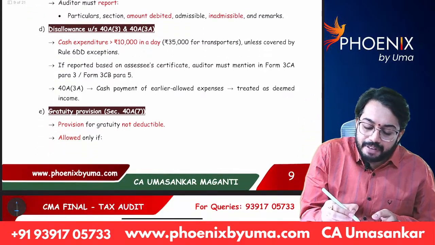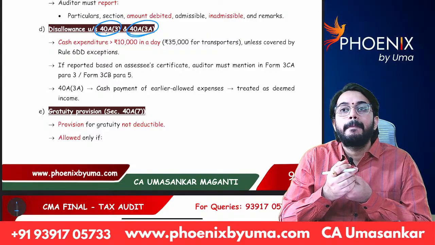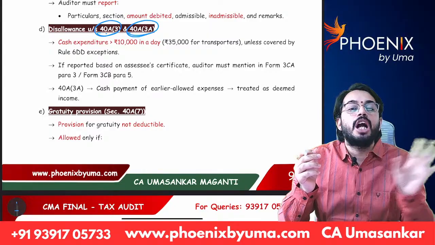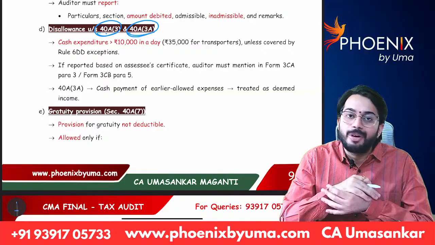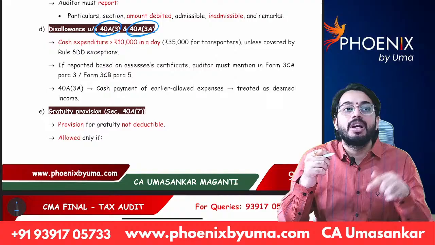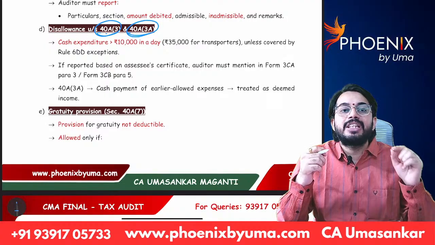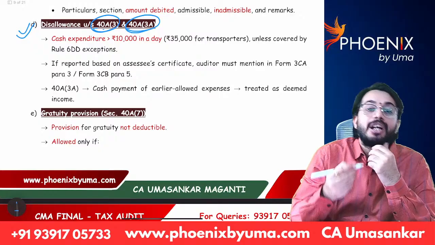Next, disallowance under section 40A(3), 40A(3A). You all know, per person per day, you should not make cash payment of more than 10,000. If you have made cash payment of more than 10,000, that is not allowed as deduction. So the auditor has to report what are the transactions for which more than 10,000 cash payment is made. That is required to be disclosed in clause D.